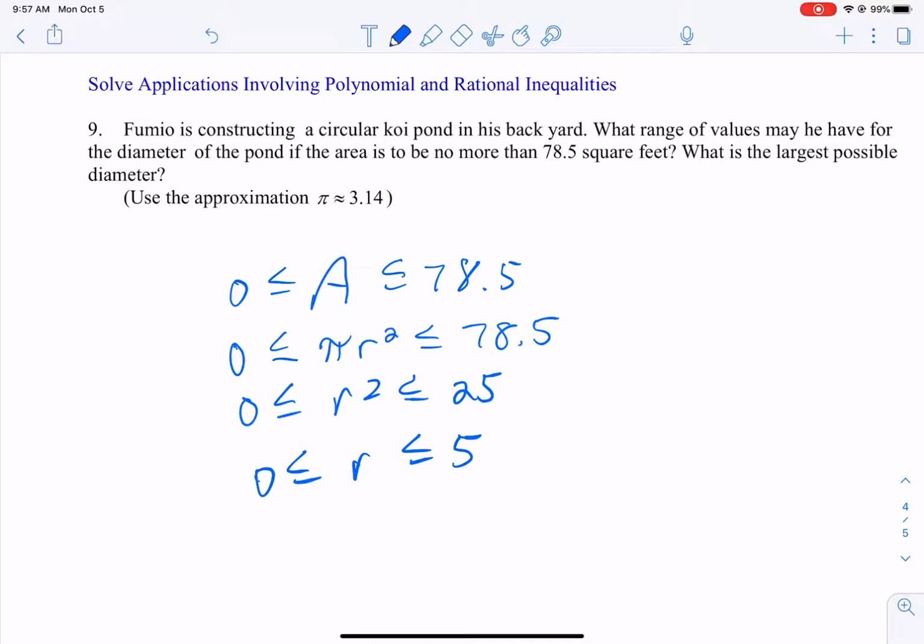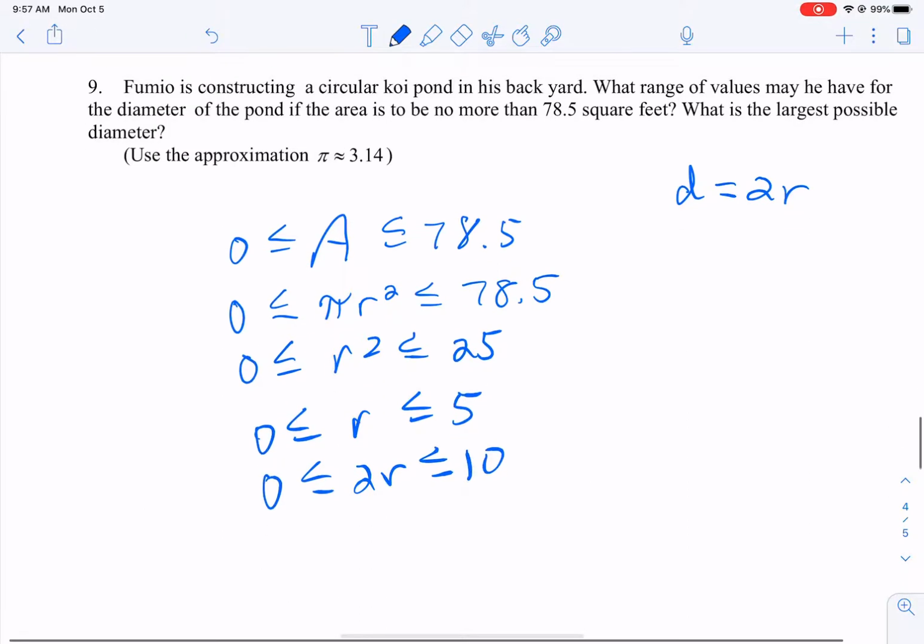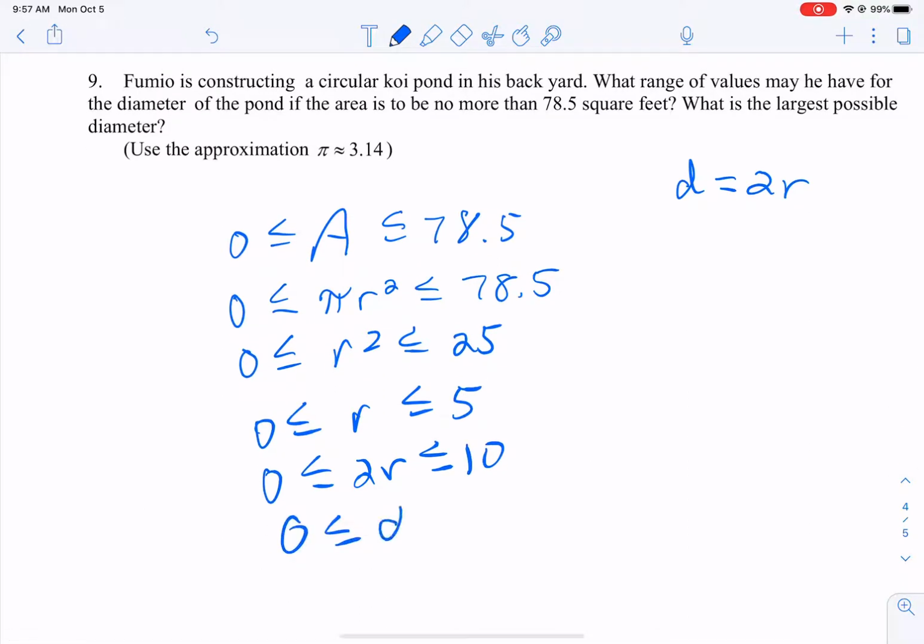Now it asks for the diameter. So the diameter is 2 times the radius. So if we double everything, we get the ranges for our diameter. So that's that.